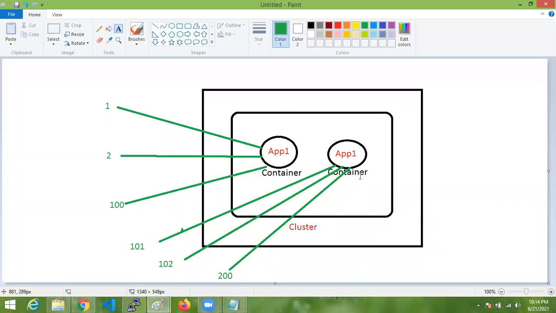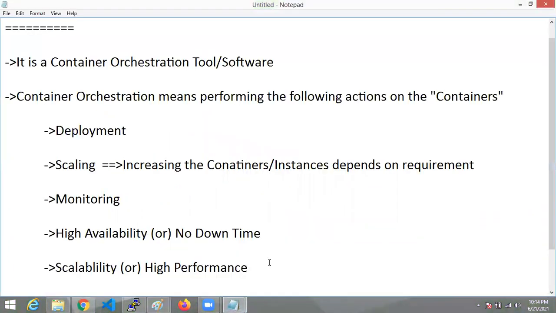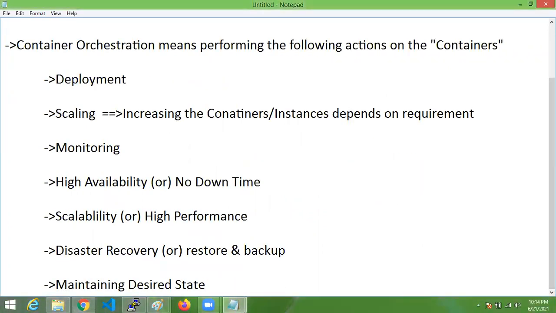Down means it is not running, some problem occurs in the container. If it is not running, what Kubernetes will do is immediately create one more container, maintaining the desired state.